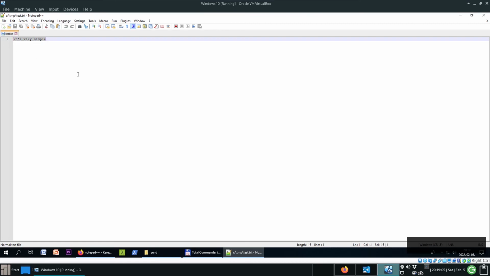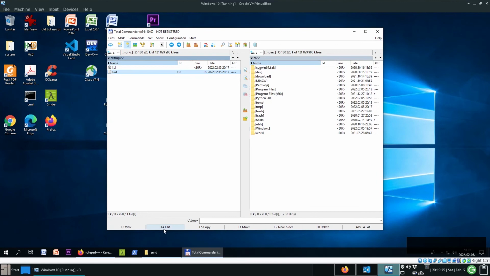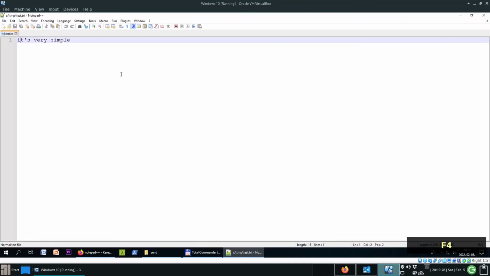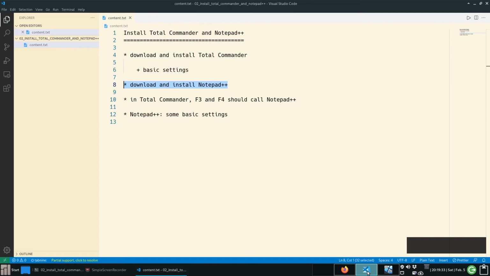If the font is too small, press the Ctrl key, keep it pressed, and use the mouse wheel, and then you can set the font size. Then release the Ctrl button. OK, close it. And now if you press F4, you can open it for editing. Good. And we just saw it, and we also saw how to do some basic settings in Notepad++.